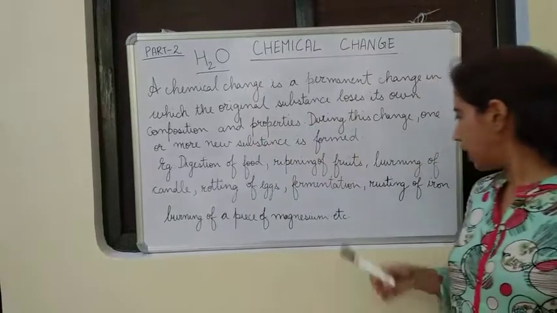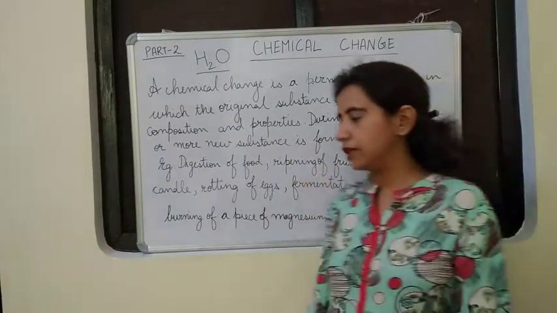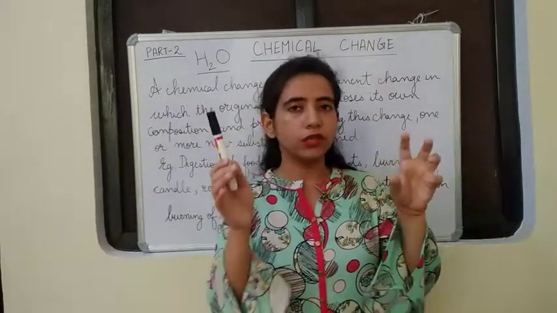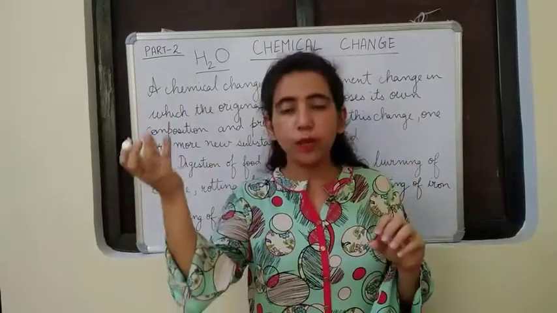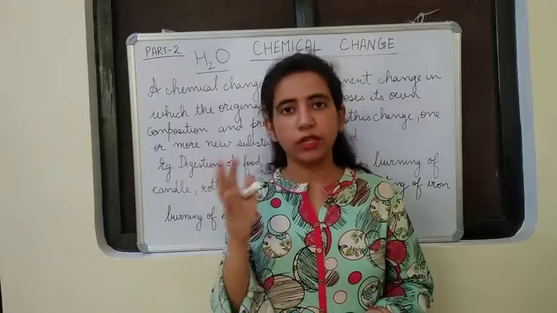Okay. Then the next is burning of a piece of magnesium. This example we had seen, if you remember, in the law of conservation of mass: magnesium plus oxygen combine to form magnesium oxide. That means a new substance is formed and it is an irreversible change.